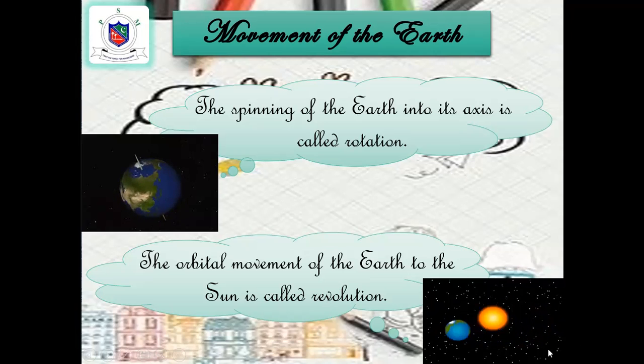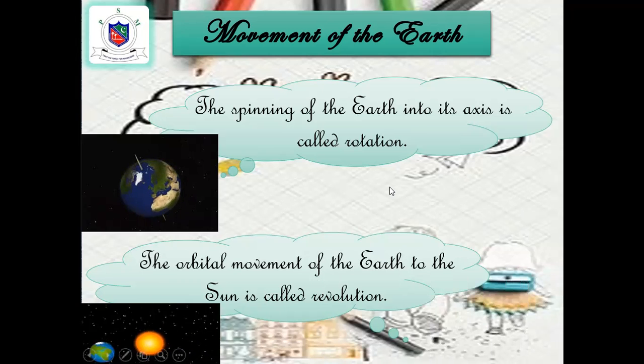So the part of the Earth which is tilted towards the Sun receives more light, and there is a summer season there. And the part of the Earth which is away from the Sun receives less light, and it is winter. When both hemispheres of the Earth get almost equal amounts of light from the Sun, it is either spring or autumn.